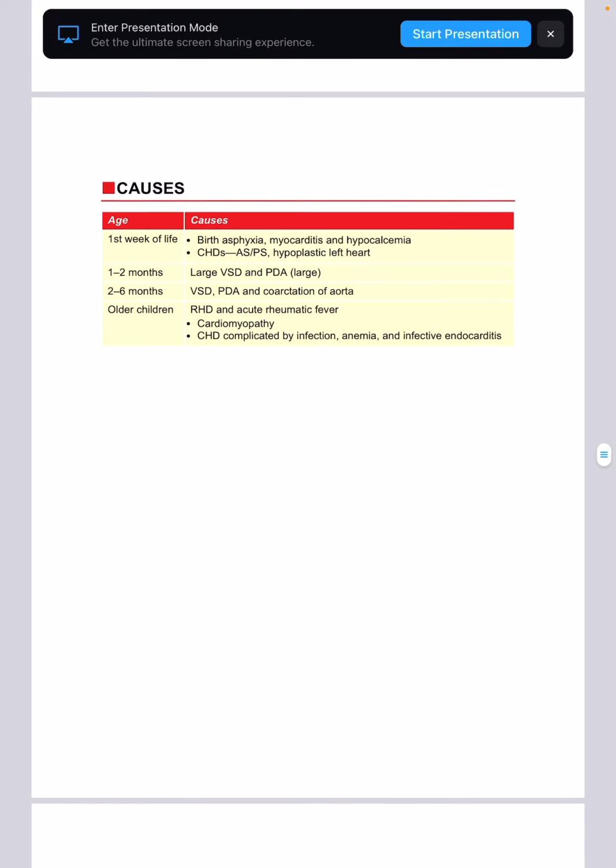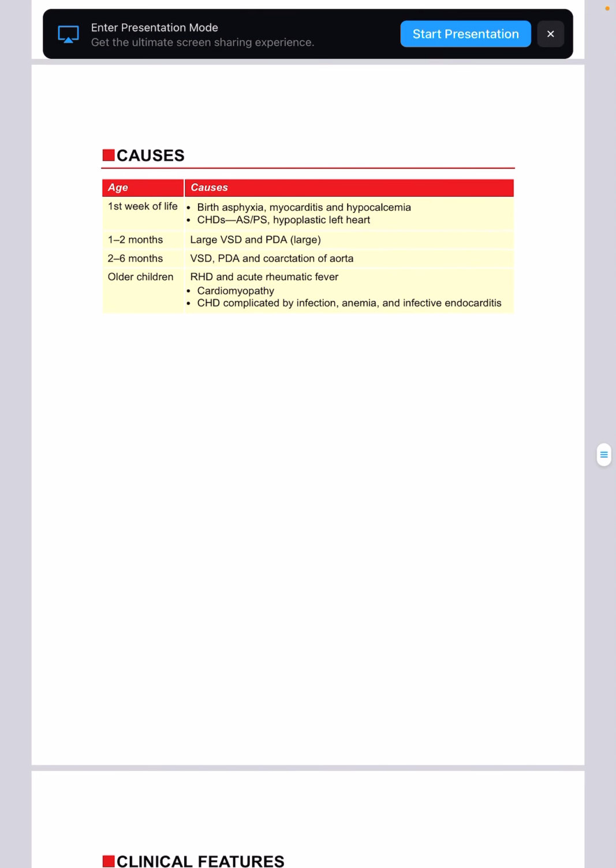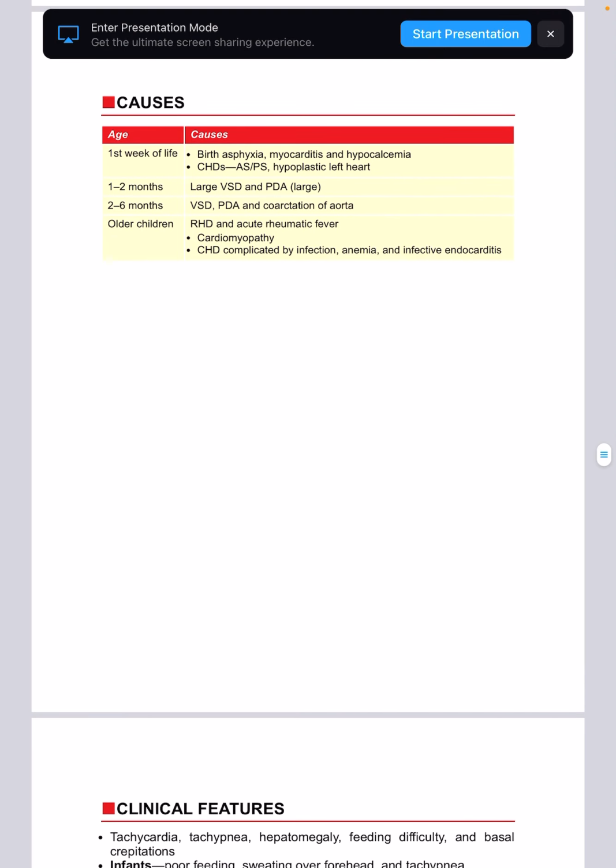CHDs, that means aortic stenosis or pulmonary stenosis. That means if there is stenosis in the aorta or atrium, I don't know what it signifies here. It could be aorta or pulmonary, mostly it must be aorta. So if there is stenosis, then obviously even if the heart is pumping, the aorta will not be able to receive the amount of blood that the heart is pumping. So that's why. And hypoplastic left heart. Hypo means less, plastic means plasticity, so it is less, and left heart.